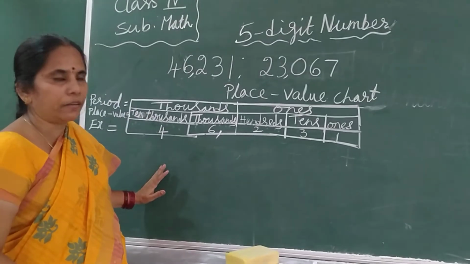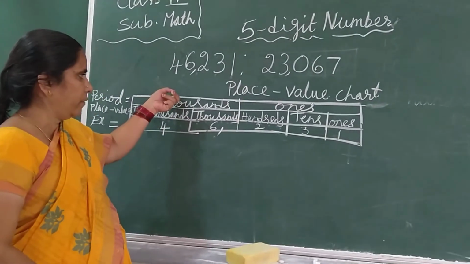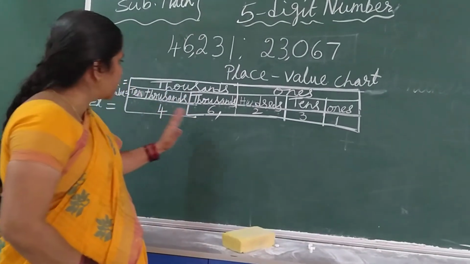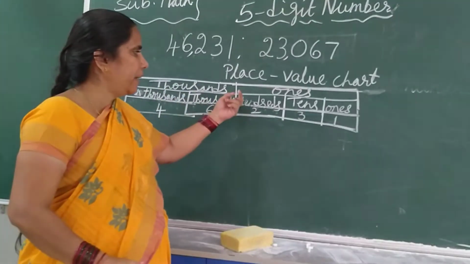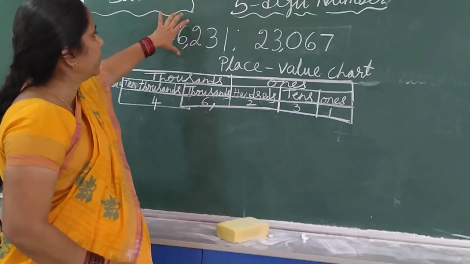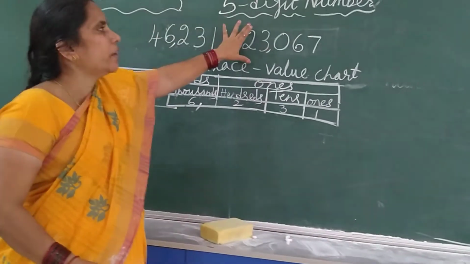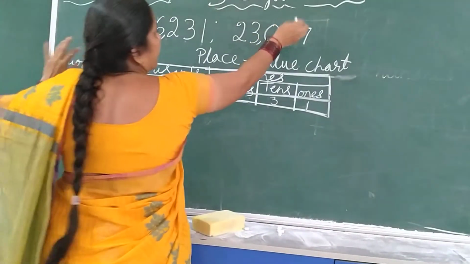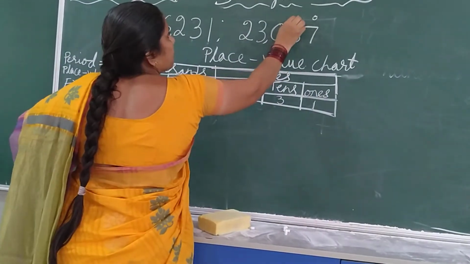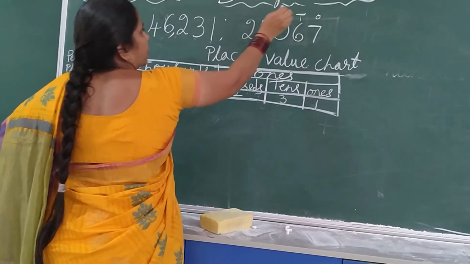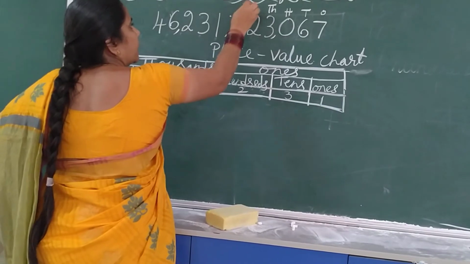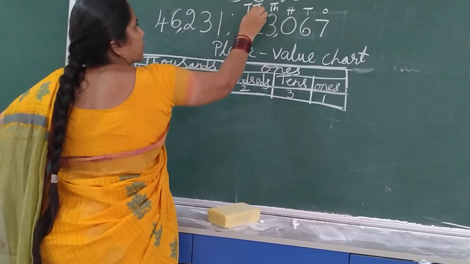Now how will you read? 46,231. Now we will read this one. Here we will write the place value in short form. Ones means O, tens means T, hundreds means H, thousands means TH. 10,000 means T is 10, 1,000 means TH.